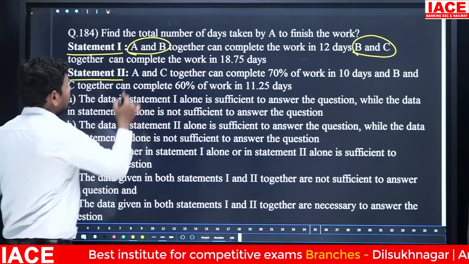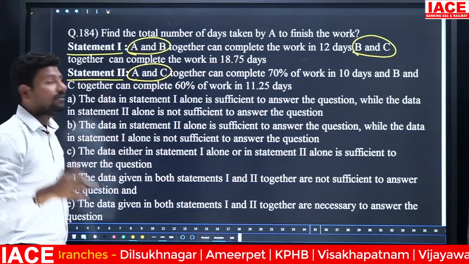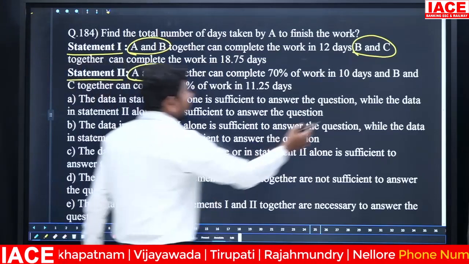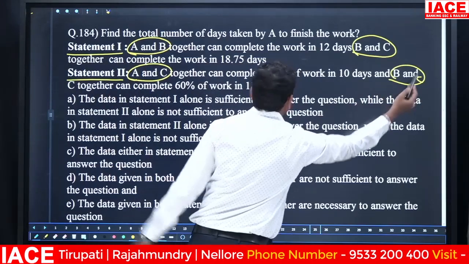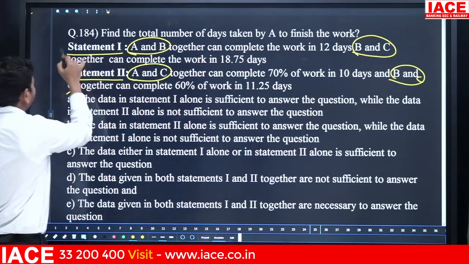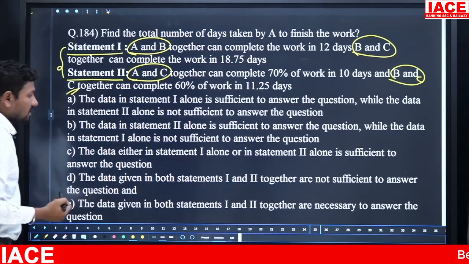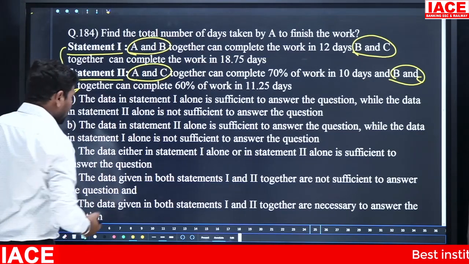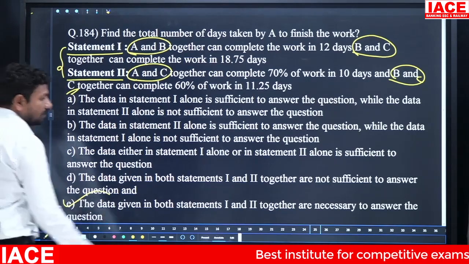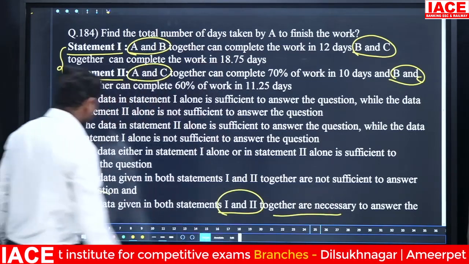Coming to statement 2, A and C, I told you already in statement 1, compulsorily we require the A and C value. Then A and C is available in statement 2, and B and C is also available. Okay. Then when combining two statements, you will compulsorily get an answer. Combining two statements, you will get an answer clearly. The data given in both statements 1 and 2 together are necessary. That means option E. 1 and 2 together are necessary. Option E is correct.